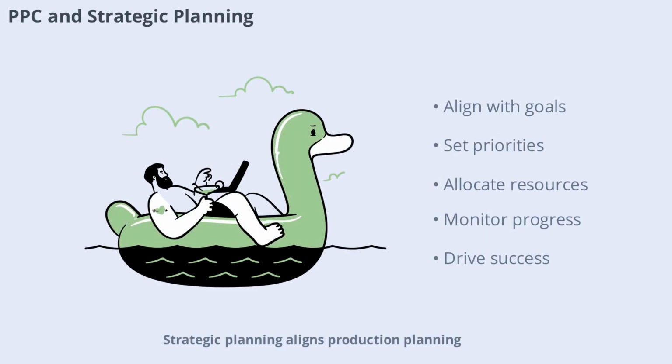Strategic planning aligns production planning and control with overall business goals. By integrating PPC with strategic objectives, companies can ensure that production supports long-term growth and competitiveness. Strategic planning involves setting priorities, allocating resources, and monitoring progress toward goals. This alignment drives organizational success.